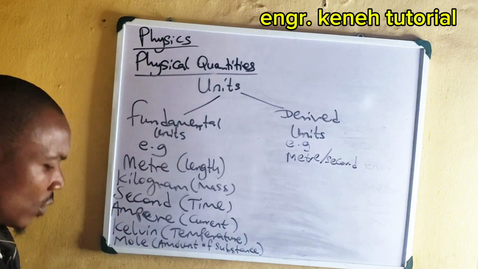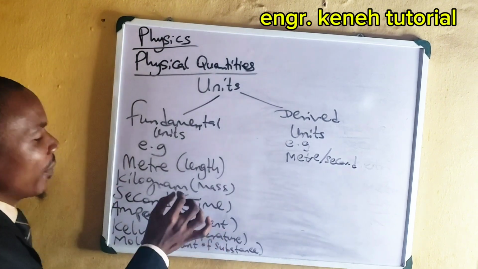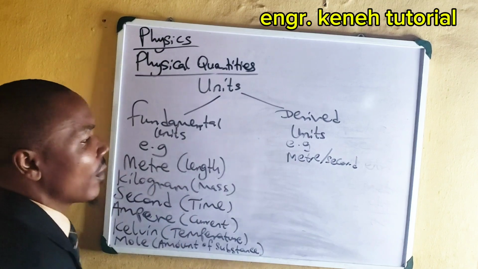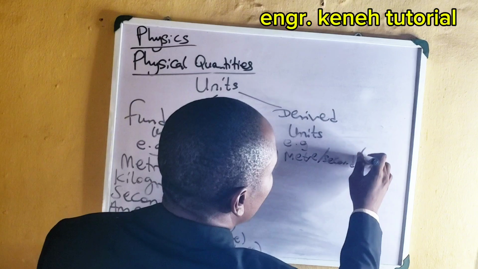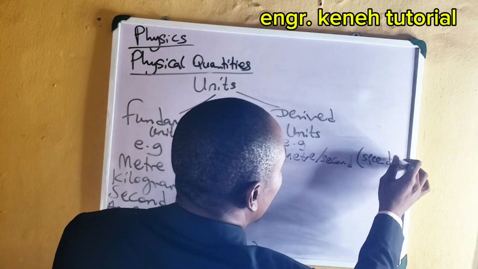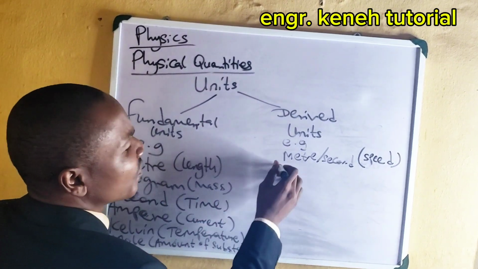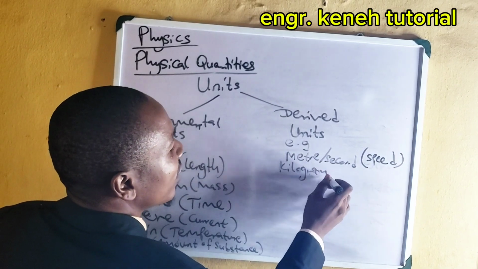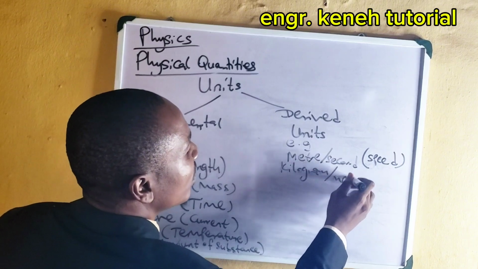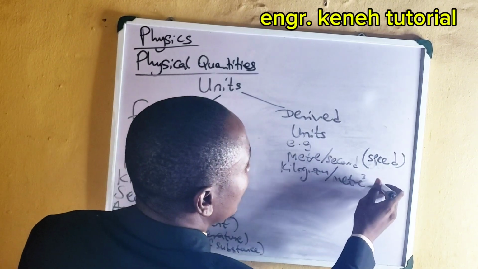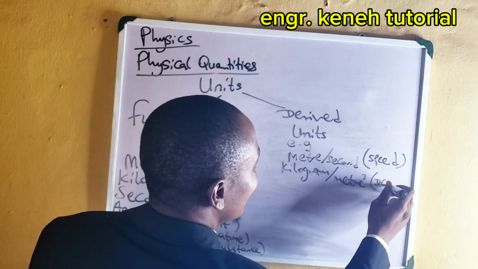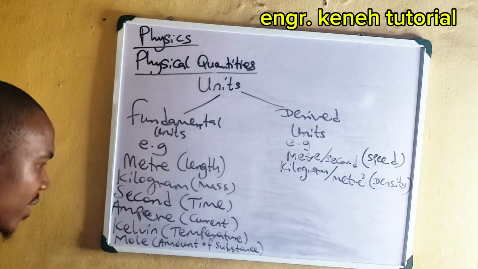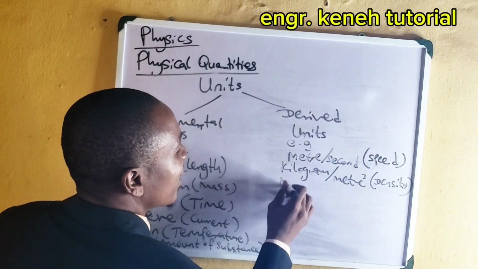Is it clear? All right, so as you can see, meter per second, that means that they picked meter, and they also picked that of time. This is the unit of speed. All right, next one we have is kilogram per meter cube. This is the unit of density. Can you see it? Unit of density.